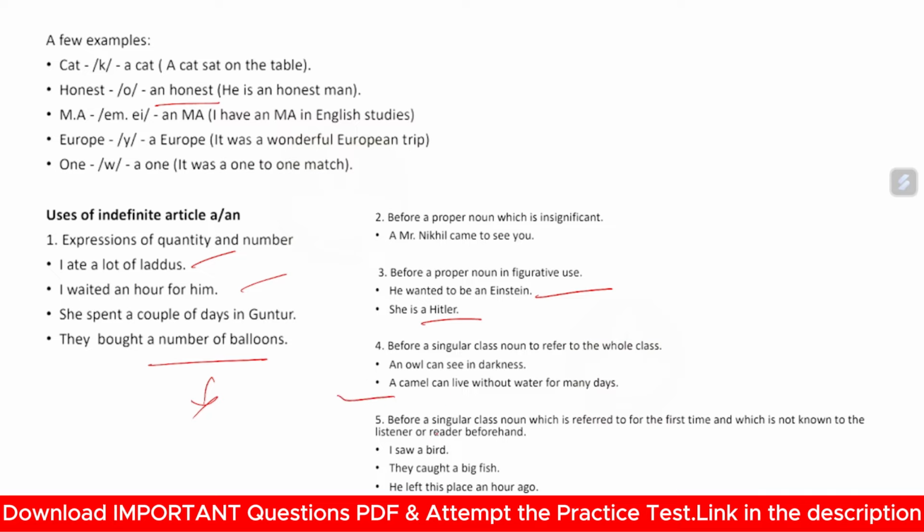Now, next, point five. Before a singular class noun which is referred to for the first time and which is not known to the listener or reader beforehand. Suppose I saw a bird. They caught a big fish. He left this place an hour ago. Because a vowel sound is produced while pronouncing hour, H-O-U-R, you do not pronounce it as "her", you pronounce it as "our". So a vowel sound is being produced, so an is always used before hour.